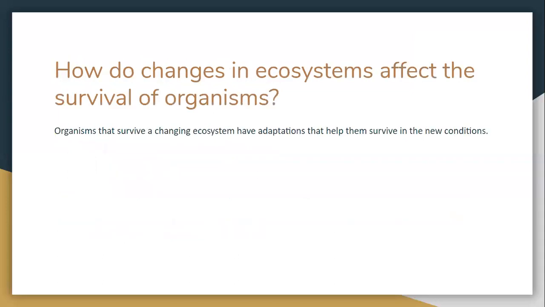Moving on. So let's talk about how changes in ecosystems affect the survival of organisms. Organisms that survive a changing ecosystem have adaptations that help them survive in the new conditions. Louisiana has an ecosystem called the longleaf pine forest. And if you go to your book, you can see this on page 338 if you haven't already read about it.